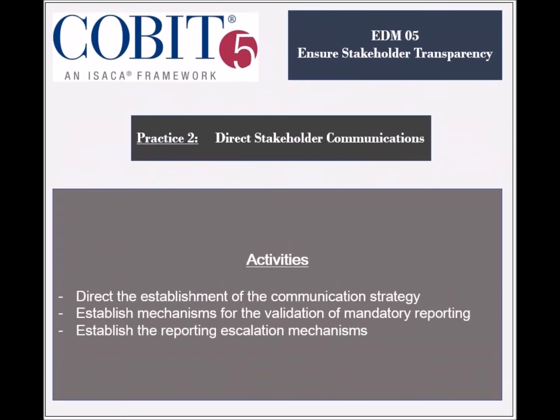The activities of this practice include directing the establishment of the stakeholder communication strategy, directing the implementation of measures to ensure that mandatory reporting criteria are met, and establishing mechanisms to validate mandatory reporting and escalation mechanisms.